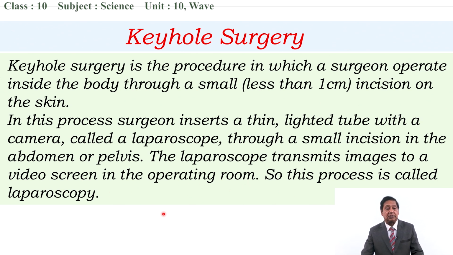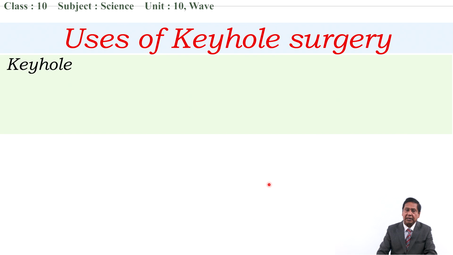So this process is called laparoscopy. A laparoscope is used, and very small instruments can be inserted with the laparoscope for cutting or for removing something from the inner side, etc.